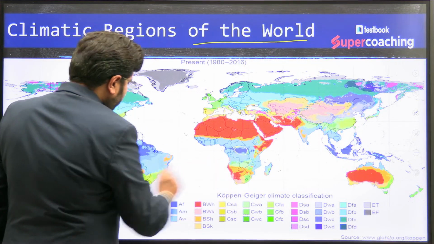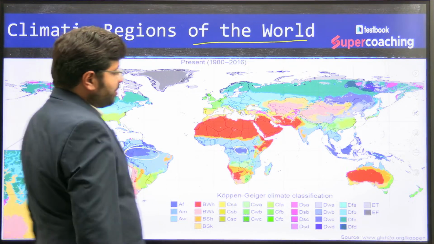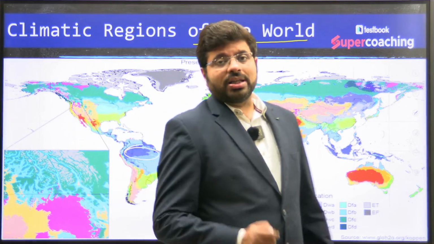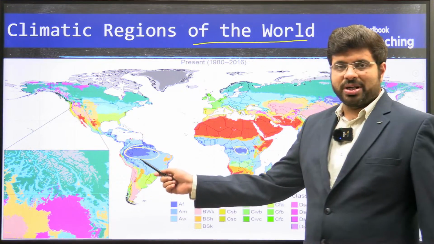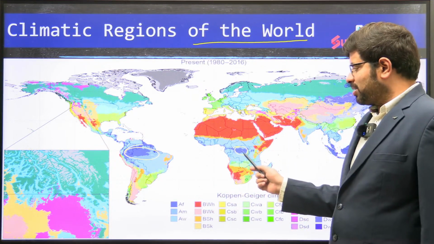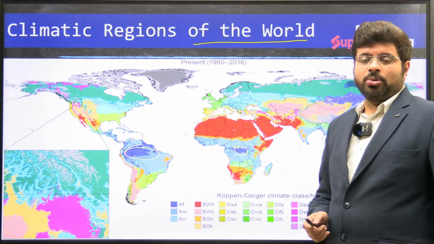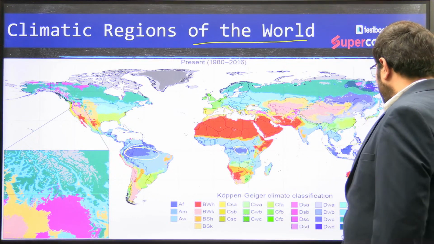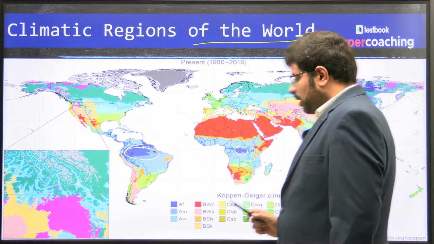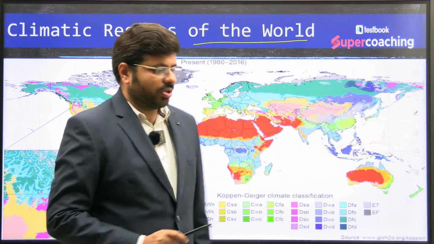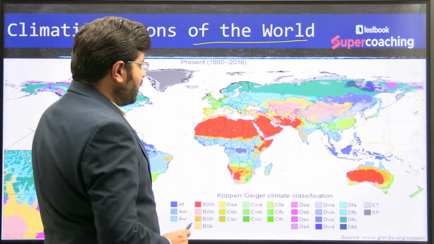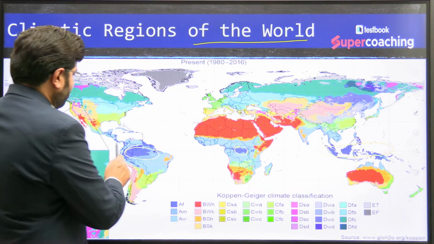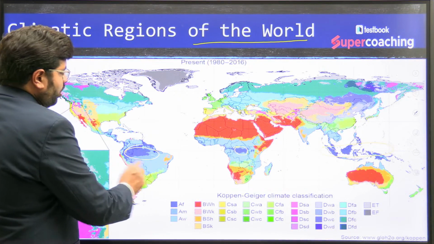These are the regions of the Amazon forests or the equatorial forests: the Amazon forest in Brazil, the forests of Congo, the Democratic Republic of Congo, the Zaire Basin in Africa, the regions of Indonesia and Malaysia in the equatorial region, and also some parts here in Ecuador and Colombia.